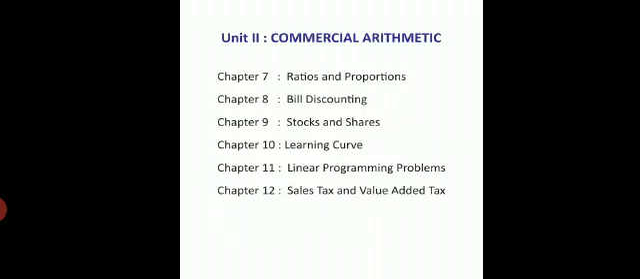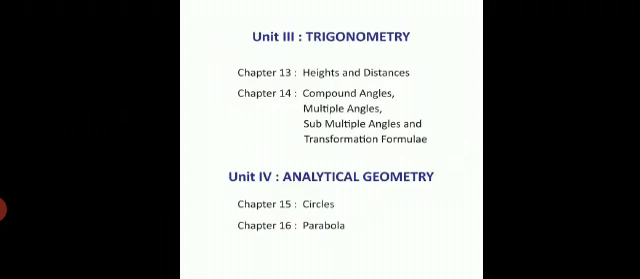Second unit is commercial arithmetic. In that the chapters are: 7th chapter is ratios and proportions. 8th chapter is bill discounting. 9th chapter is stocks and shares. 10th chapter is learning curve. 11th chapter is linear programming problems. And the 12th chapter is sales tax and value added tax.